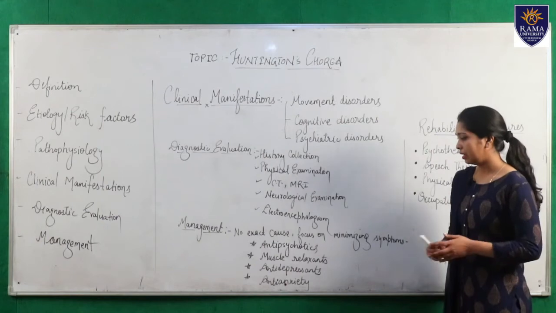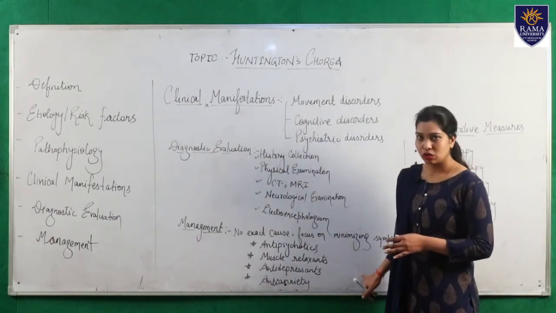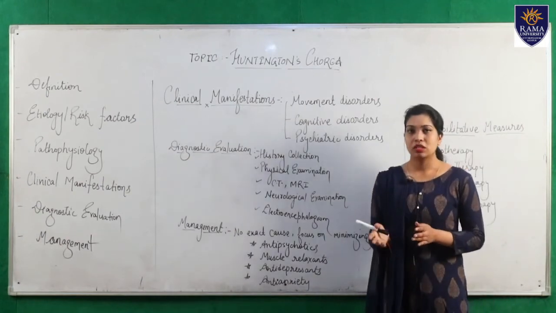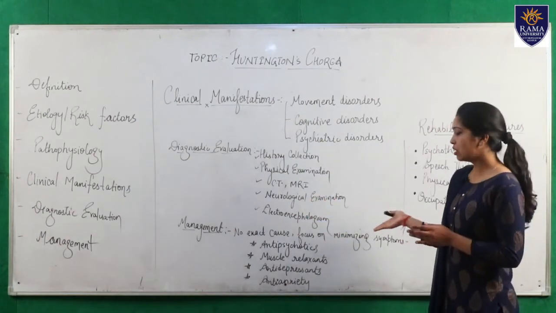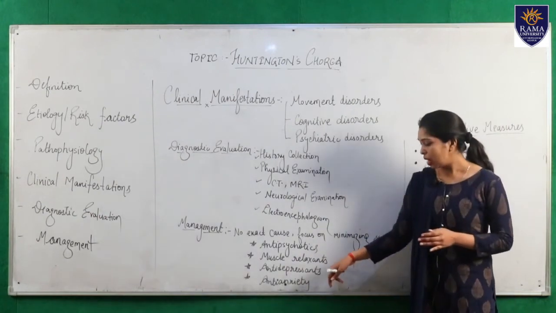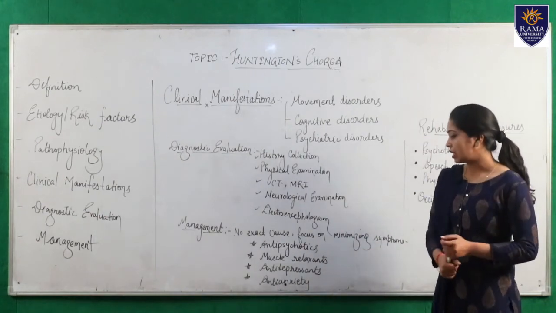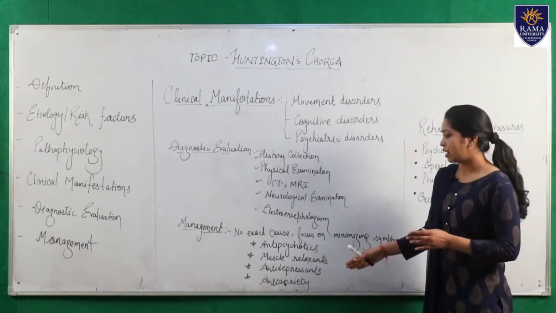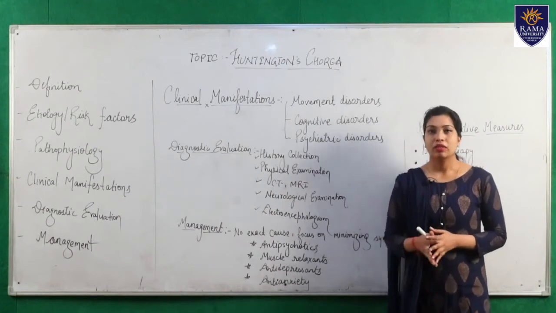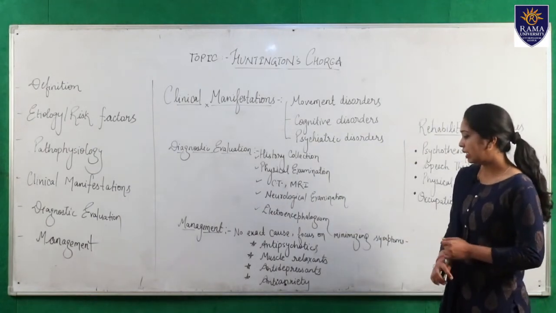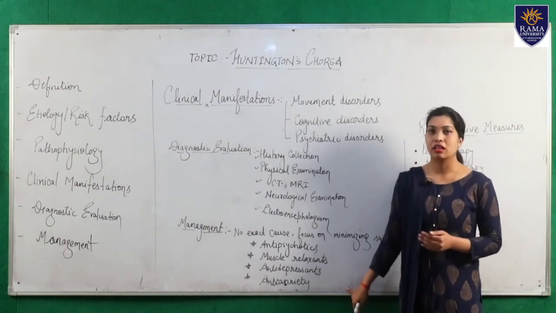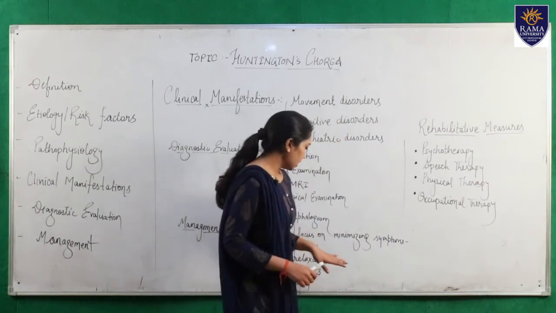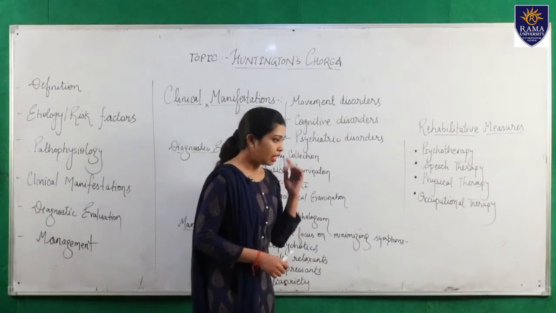Next are the muscle relaxants. What will muscle relaxants do? Muscle relaxant drugs are given to reduce the chances of muscle stiffness or muscle rigidity here. Apart from that, we can also prescribe the patient antidepressant drugs. Antidepressant drugs are given to reduce the depression of the patient, and we can also provide anti-anxiety drugs. Anti-anxiety drugs are given to relieve anxiety. So that was all about the management of Huntington's disease.